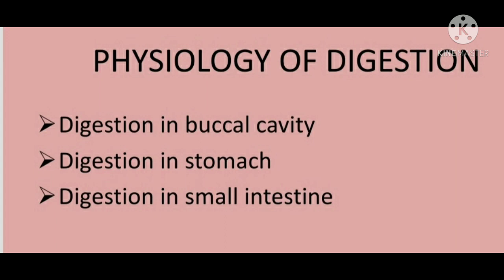We are already aware that the food we consume needs to be processed in order to utilize it completely, and hence the physiology of digestion should be properly studied. Whereas chemical digestion, what do you mean by chemical digestion? Chemical digestion is a series of catabolic reactions, breaking down reactions that hydrolyze the food.